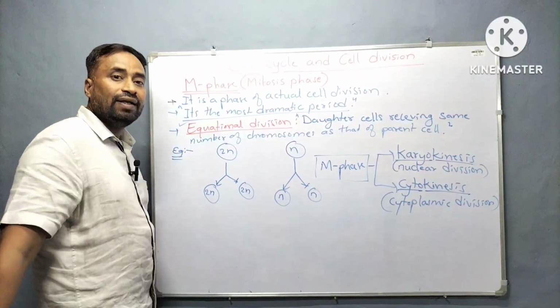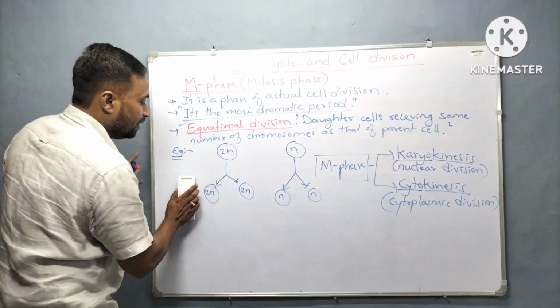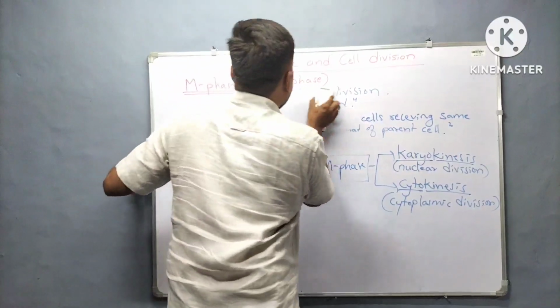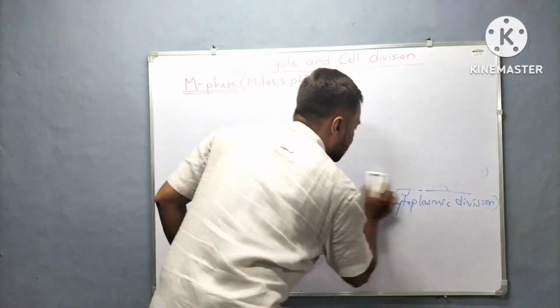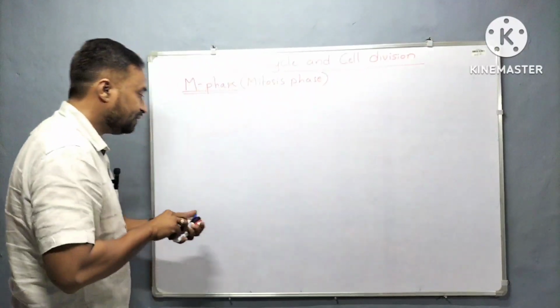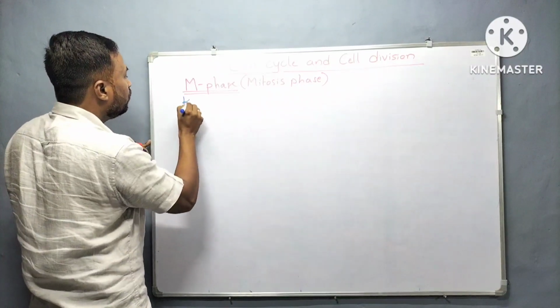Now let us understand karyokinesis and all the phases that come under karyokinesis. As I already said, karyokinesis is further divided into four phases.